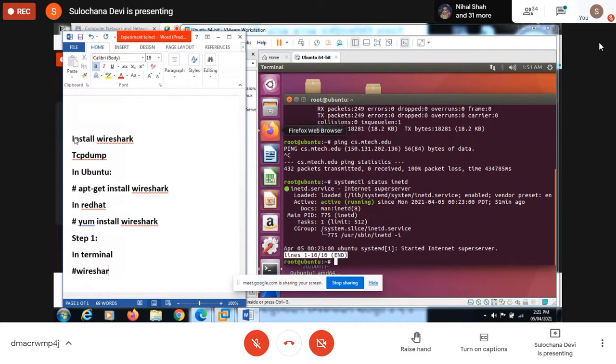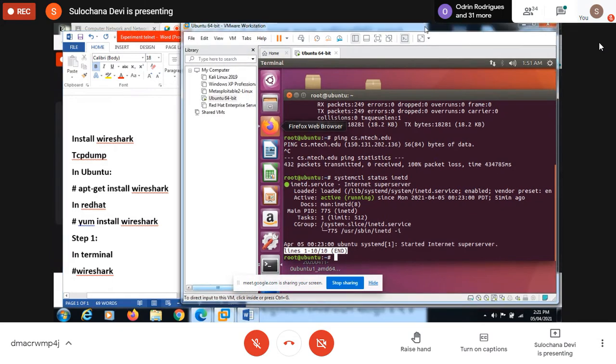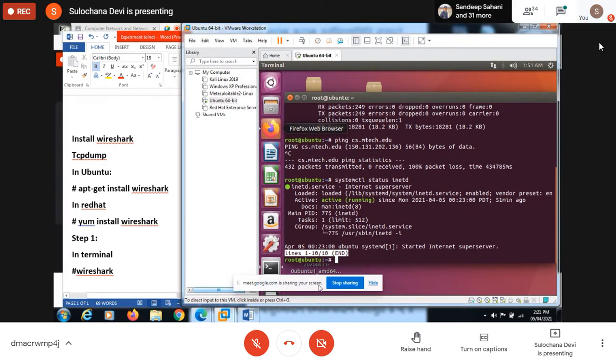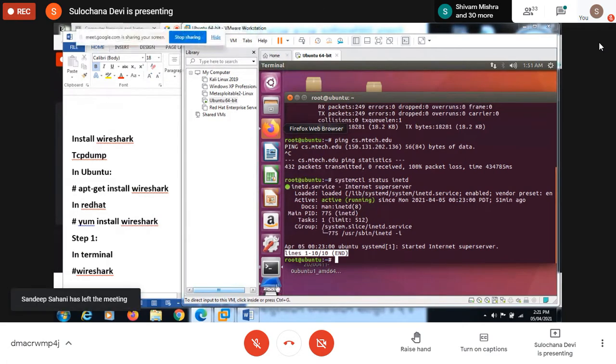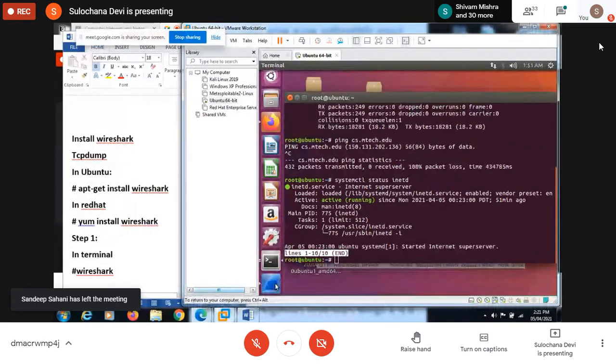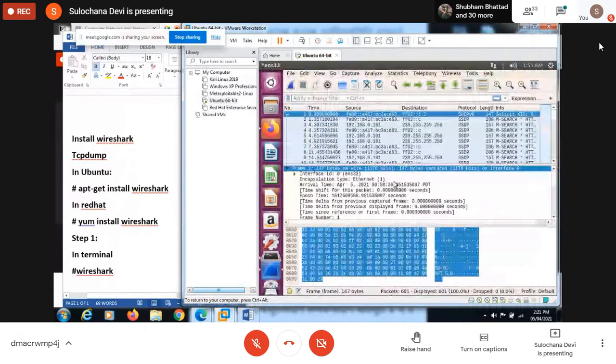When you give this command, don't close the terminal. A Wireshark window will open, and that window will look like this. This is the Wireshark GUI.